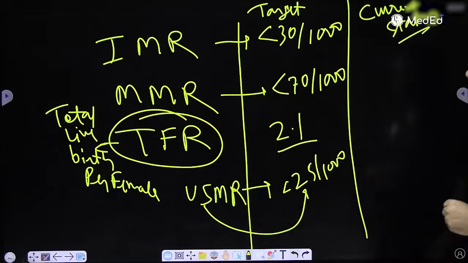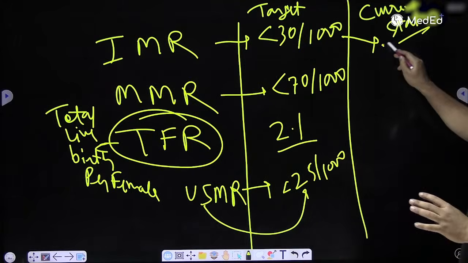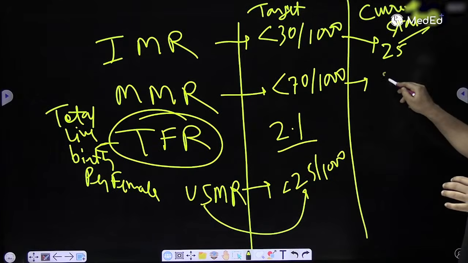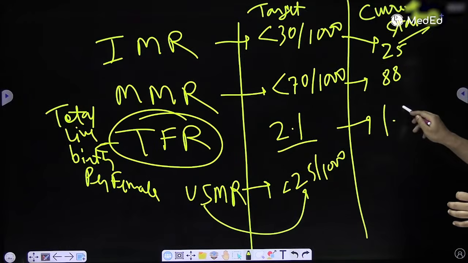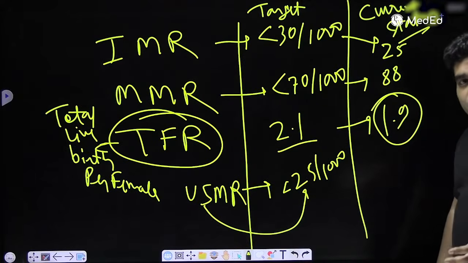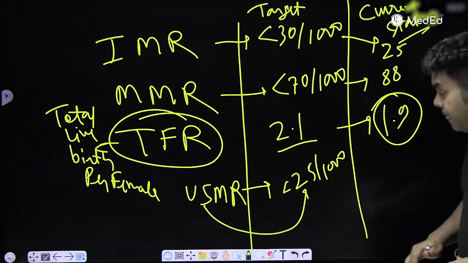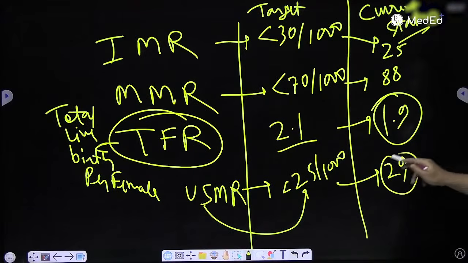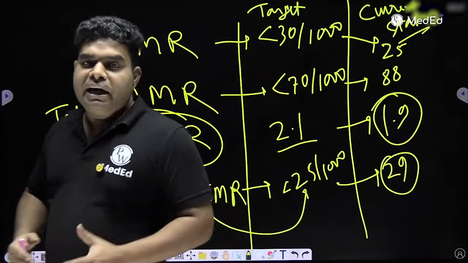What is the current situation of India? In the current situation, according to the fake data by the fake Government of India, we have achieved the target of IMR. It's 25. The MMR target is approximately going to be achieved. It's 88. TFR right now is 1.9. So we are producing fewer children than replacement level. So don't hesitate in producing children. According to Government of India data, population growth is no more a problem in India. Last is under 5. It should be less than 25. It is 29, very close to the target. So that's all from the targets and all the recent updates which you can get.